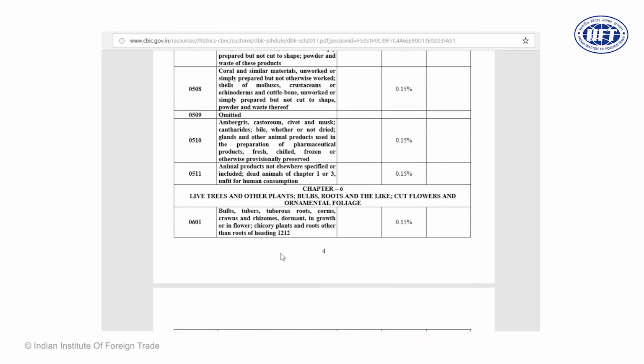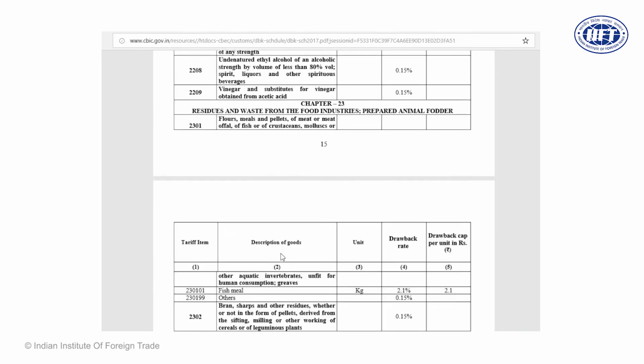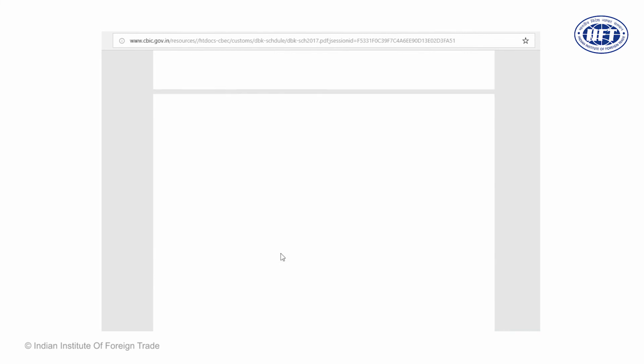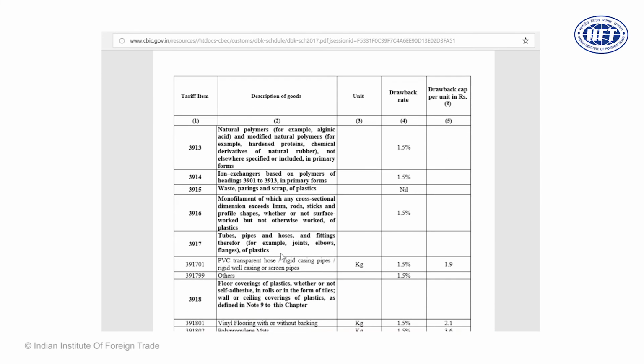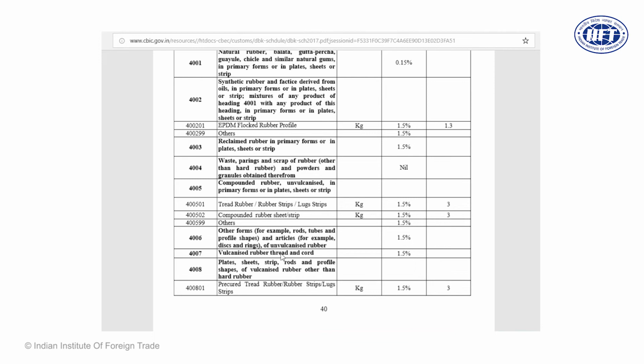Let us also see that, so that we can understand what exactly and how the whole mechanism works. I just discussed with you that with drawback there is a possibility of pricing too high or pricing too low. The government may declare the drawback cap. Here you see in case of EPDM, which is under HS code 400201, we can see that there is a drawback cap which has been mandated.